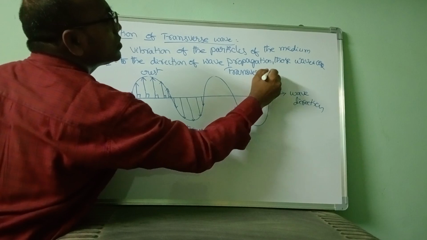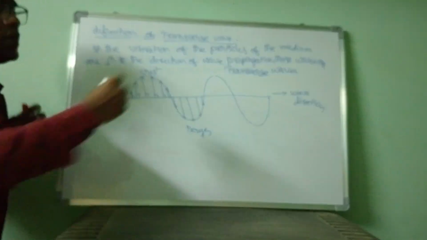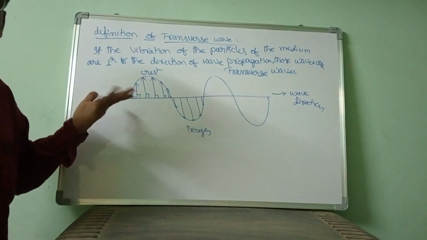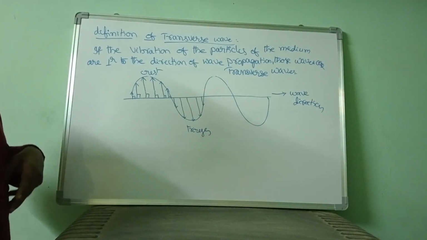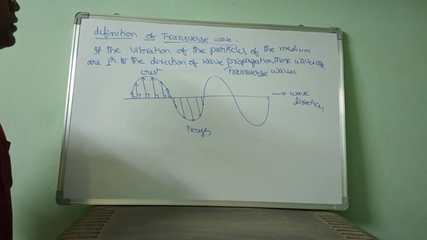In transverse waves, crests and troughs are formed. So this is the definition of transverse waves. In the previous session, I already explained the structure of transverse waves.